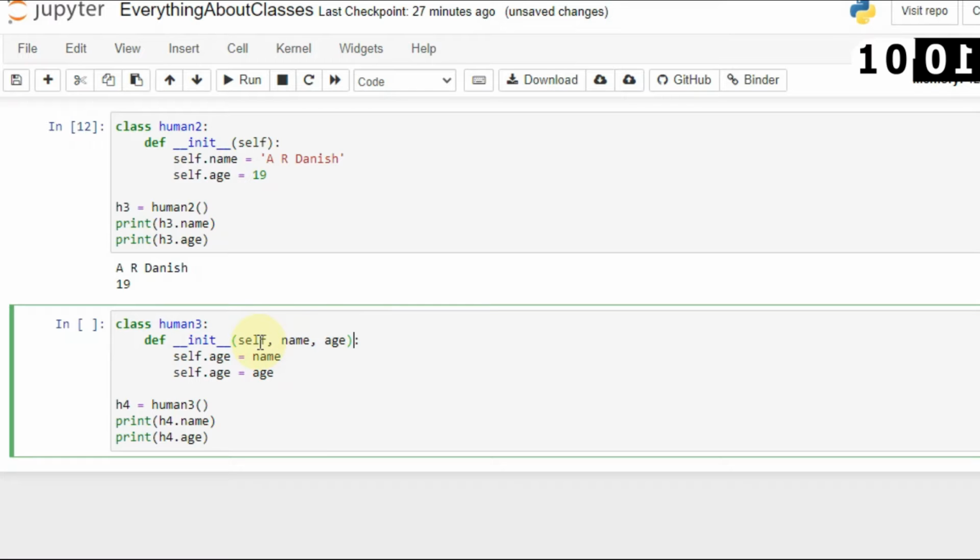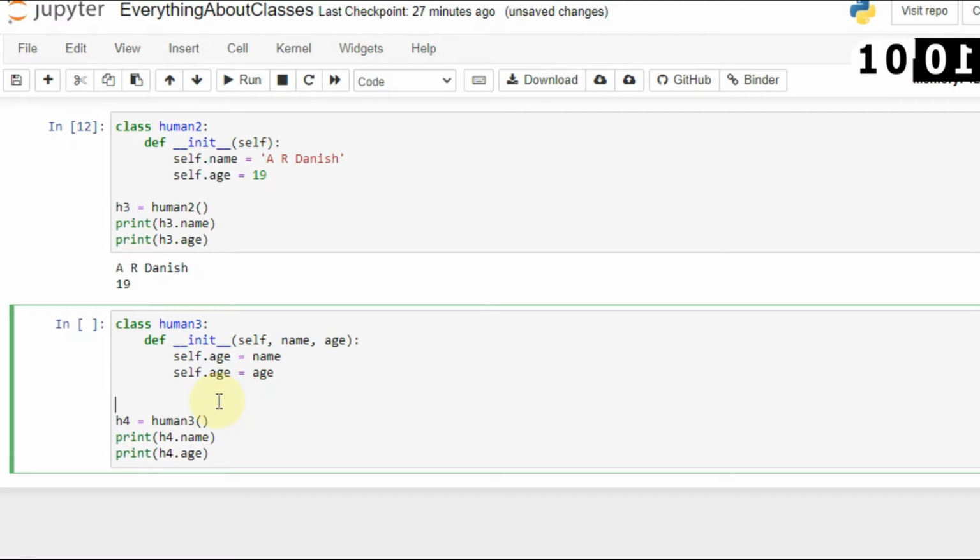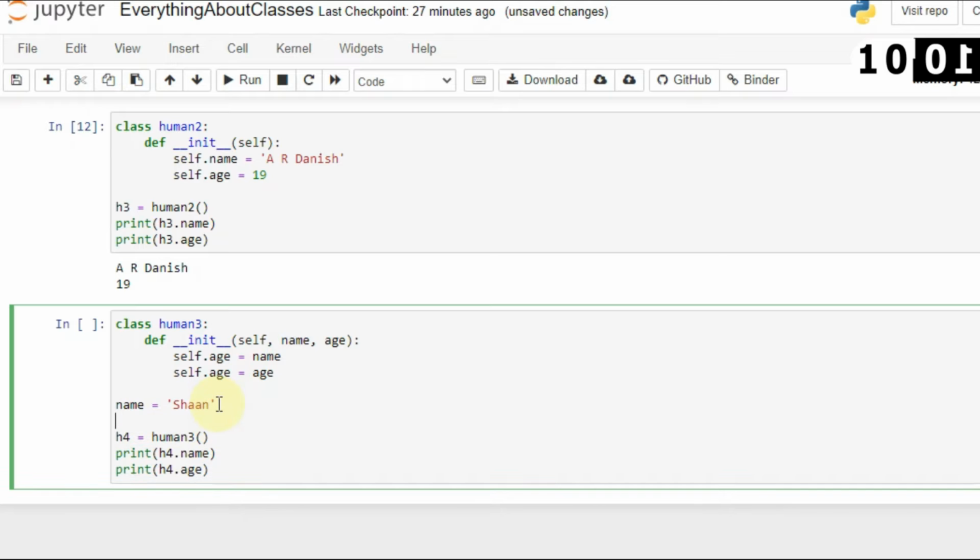after you exclude the self keyword, you will see that two variables are here. One parameter is name and the second parameter is age. So you have to pass a few parameters here. I will say name is Shan, and I will also create an age. You can use any name here, you don't have to use the same name. You can use name DADAD or age DADAD, whatever you prefer.